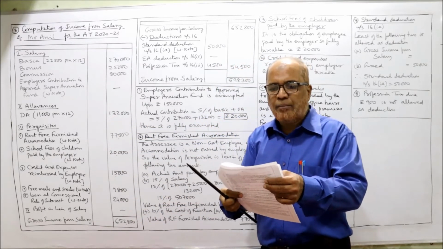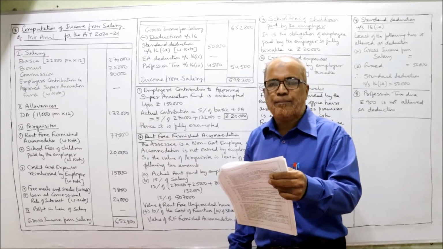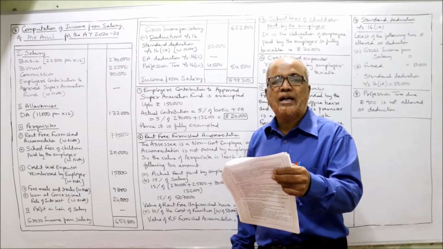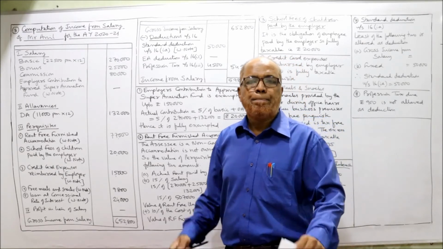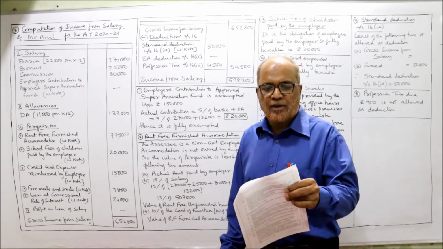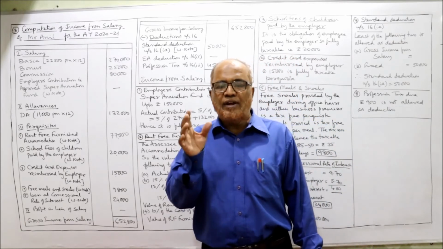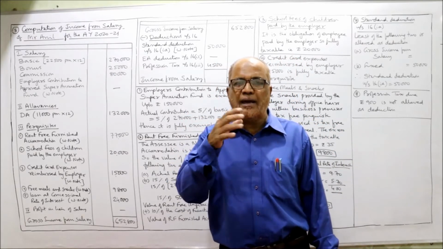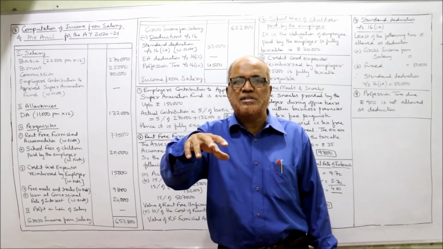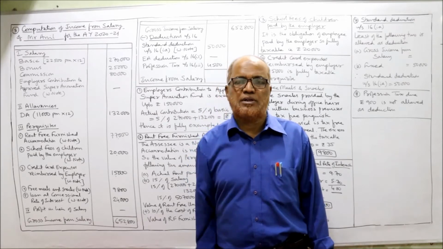Next one is free meals. Free meals at a cost of rupees 85 per day and snacks at rupees 50 per day for 280 days are provided. The employer has provided free meals to the employee, rupees 85 per day. The Income Tax Act says when free meals are provided by the employer within the business premises and during office hours, up to 50 rupees it is exempted.